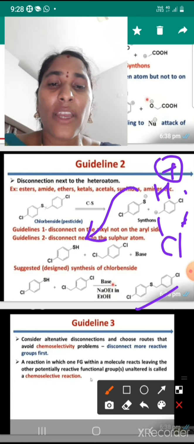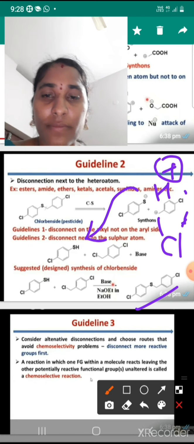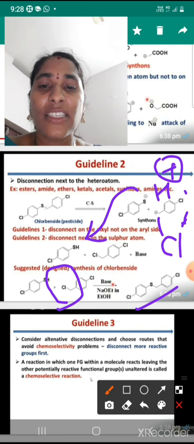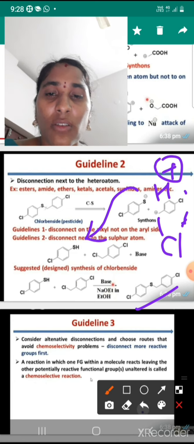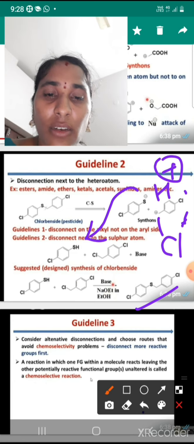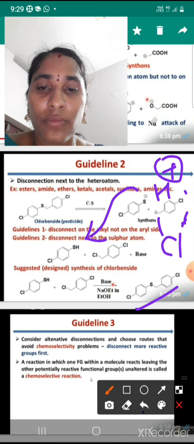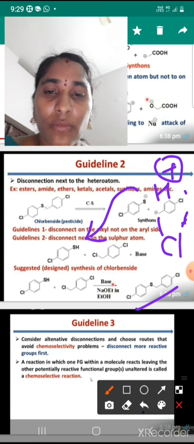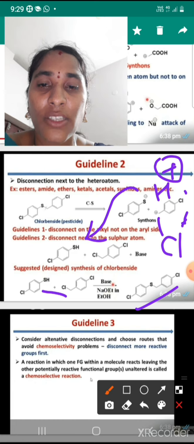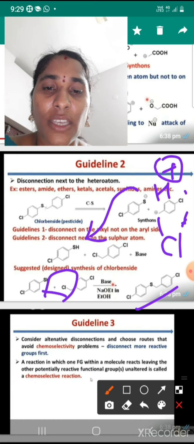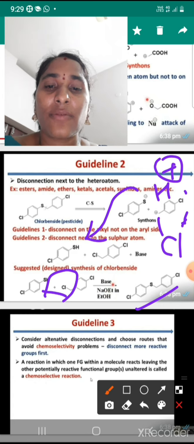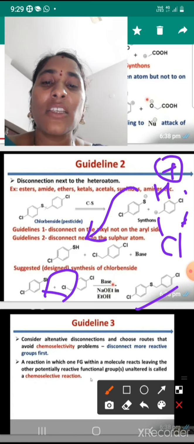So this is the chlorobenicide. Here, a simple reaction is the loss of HCl. Once again, here is the loss of HCl. By the loss of HCl, what will we get? Chlorobenicide. This is the general reaction.